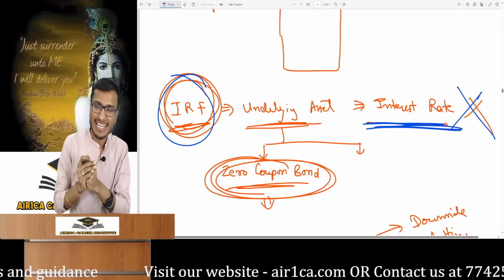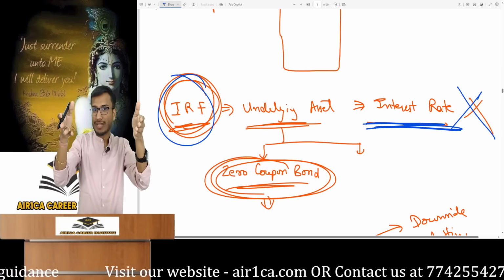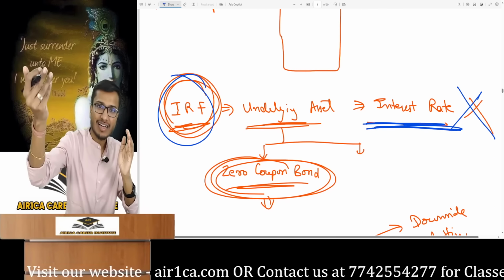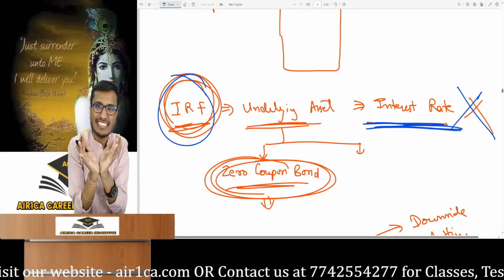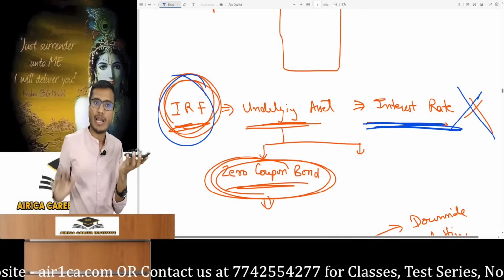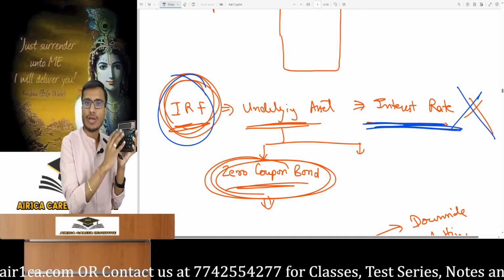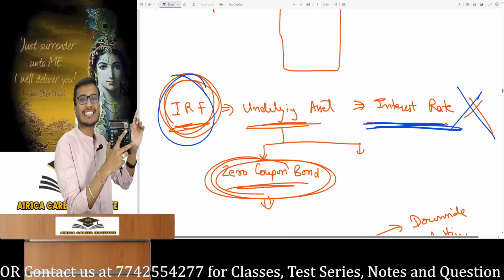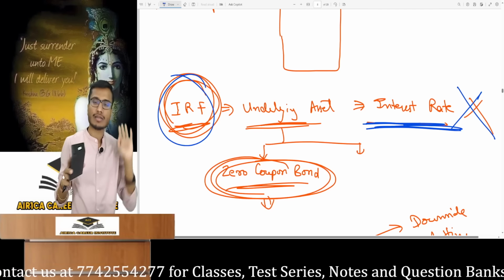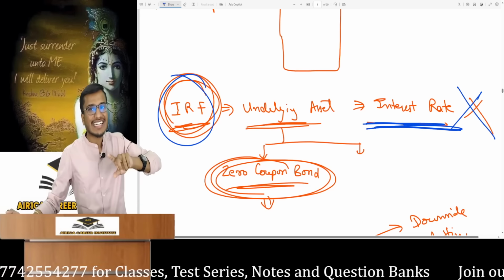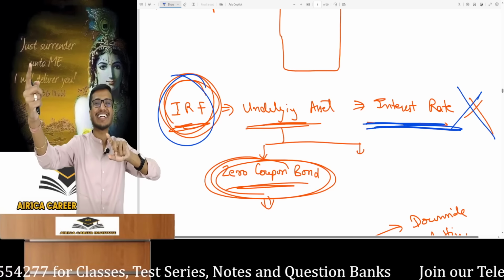These are called surrogate ads, in which you actually see something else in front of you, but you're ultimately aware of what's behind that surrogate ad. What you see is just for show, and the same thing happens in interest rate futures. Let's say a calculator is shown in front of you and you are asked to bet on it. This is just to show the world that the bet is on the calculator, but behind the scenes the bet is on the interest rate. Just understand this. You will grasp it if you look at it in simple terms. The underlying asset is not the interest rate, but the bet is indirectly on it.